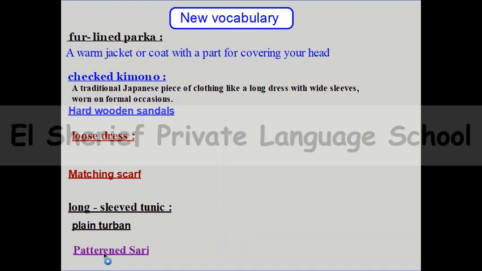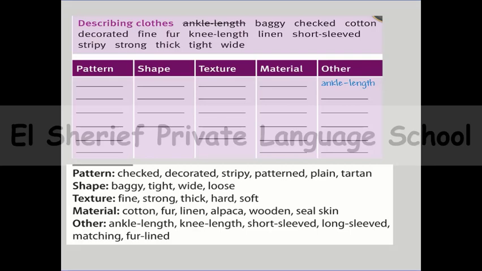After that, we will go to this part. If you want to describe your clothes, you can use these words. You can think about the pattern, the shape, the texture, the material, or other words. What does pattern mean?